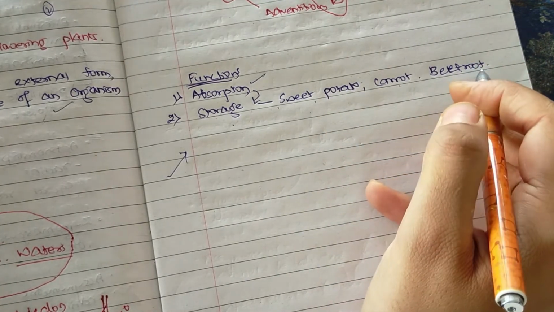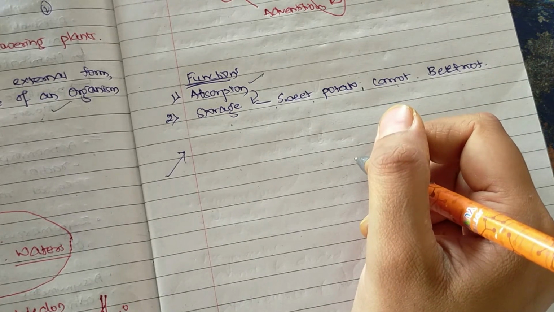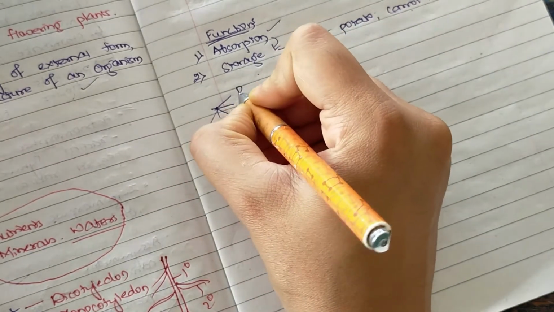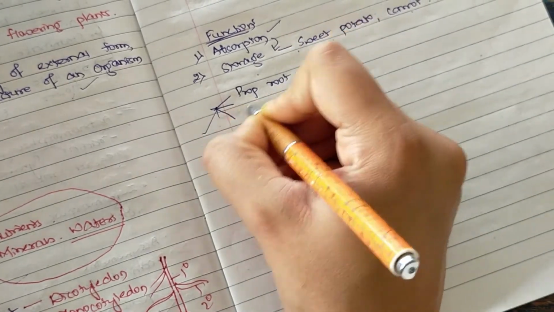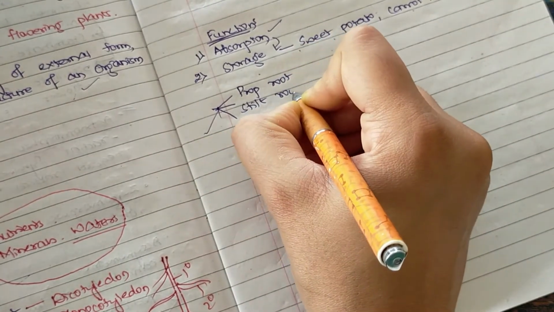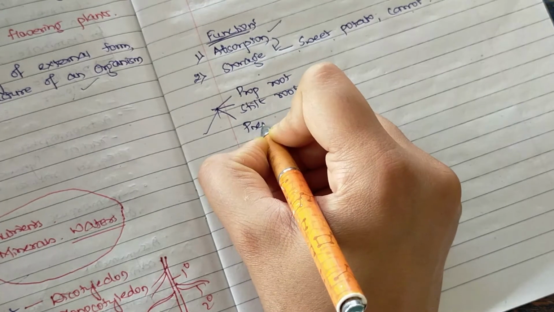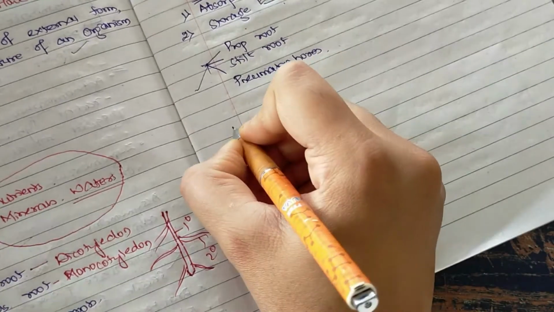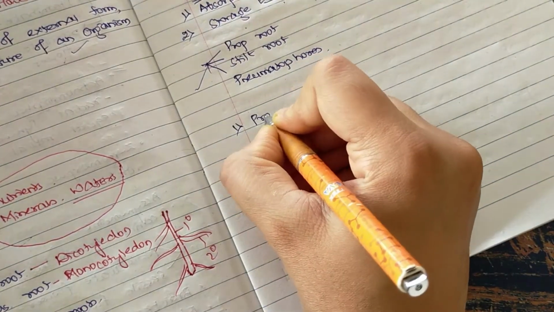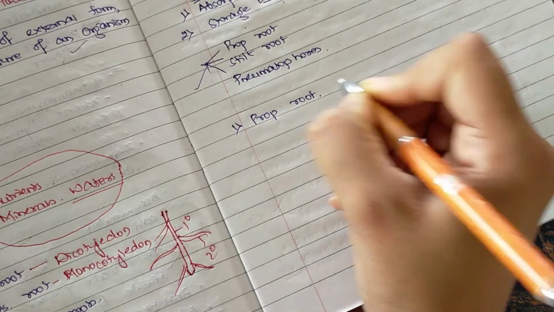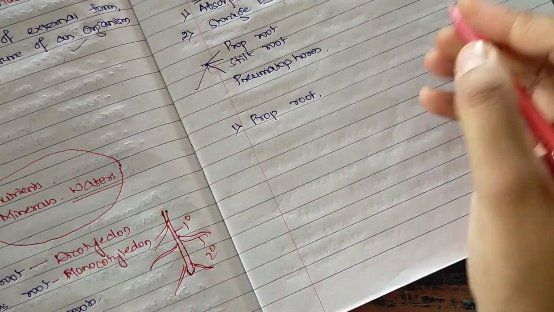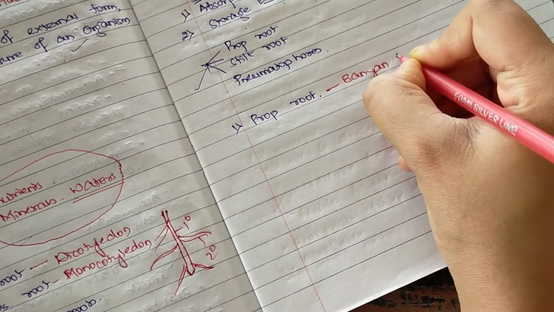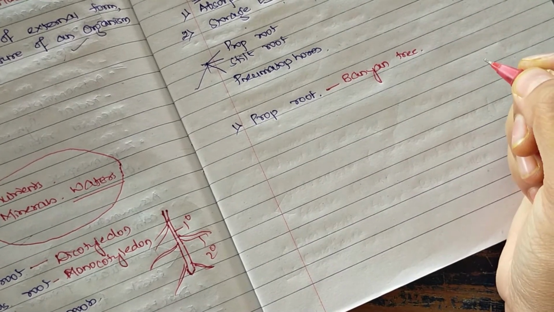So this is one function apart from absorption, and on the basis of other functions we have seen different kinds of root. Those are prop root, stilt root and pneumatophores. Okay, here basically from the function point of view, while taking the study of prop roots, these are the specialized roots which are found in case of banyan tree.